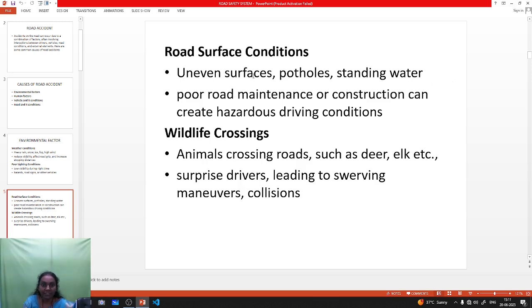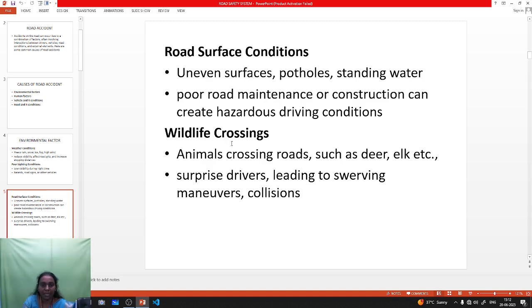This is the uneven condition of the road, caused by poor maintenance. If there is standing water, the driver cannot identify the depth, or the potholes are not visible to the driver. It may cause accidents.